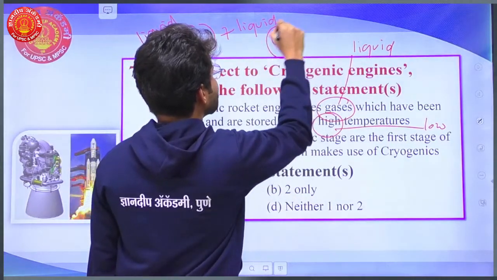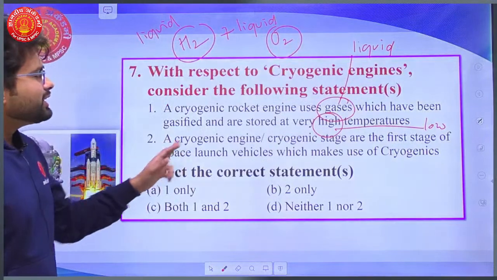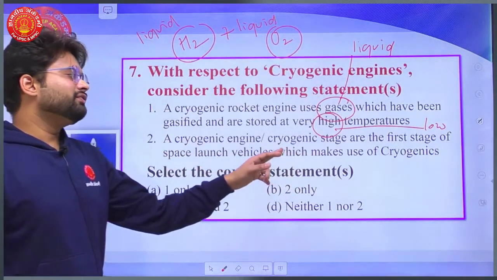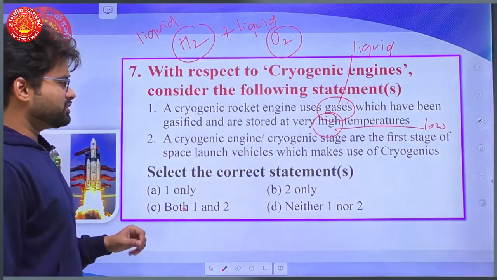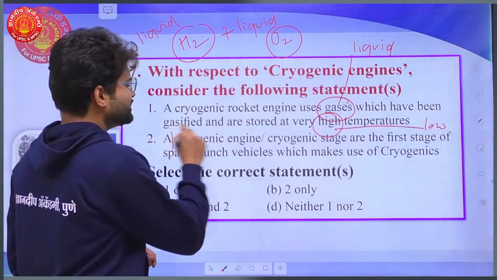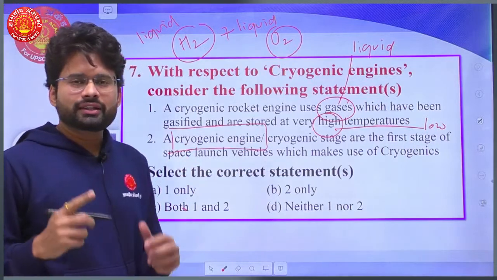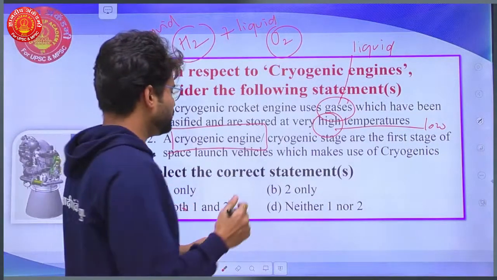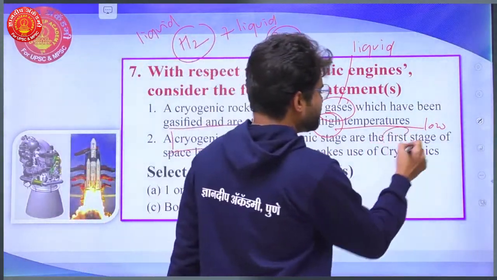oxygen. Okay, a cryogenic engine or cryogenic stage are the first stage of the space launch vehicles which makes use of cryogenics. No, the cryogenic engine is used in the upper stages, not the first stages. So the word here should not be the first, it should be upper.